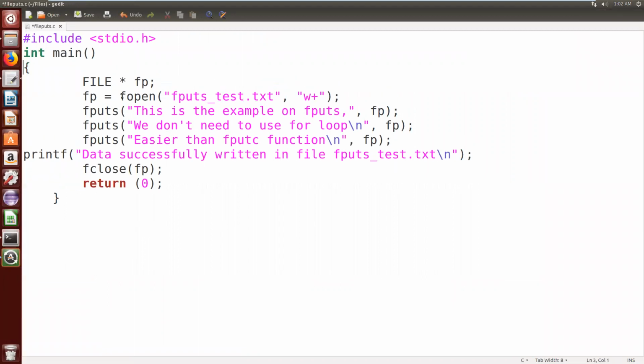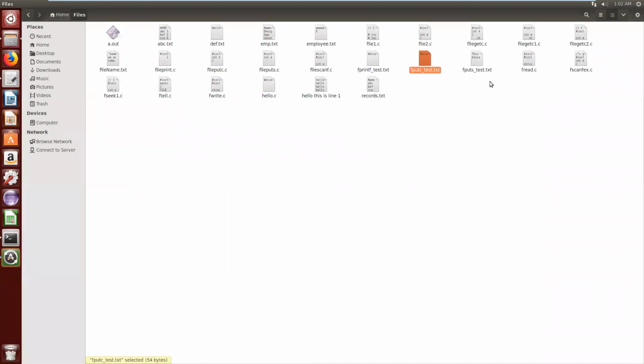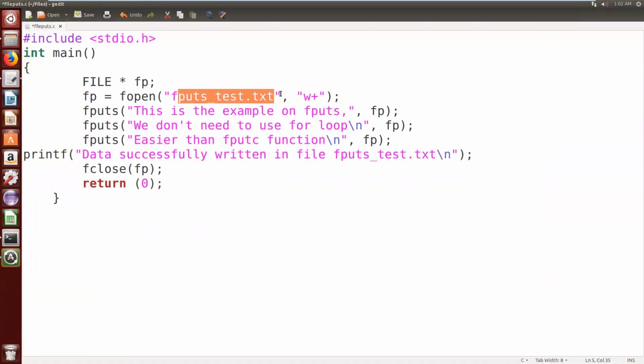Here inside the main method, first I am creating the file pointer of file structure. Now I am opening the file with the name fputs_test.txt. But first we'll see whether that file exists or not with that name. Yes, it is there. I am deleting that file now. So here I am opening this file in write mode. If you open a file in write mode, then if the file exists, it will open for us. If the file doesn't exist, it will create the file with this name and open it for us.